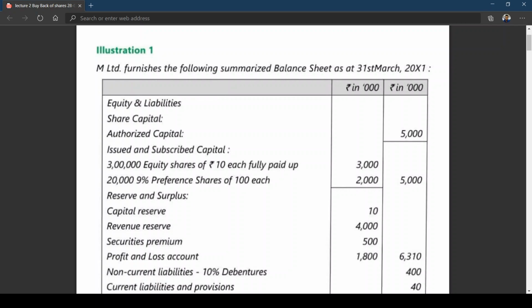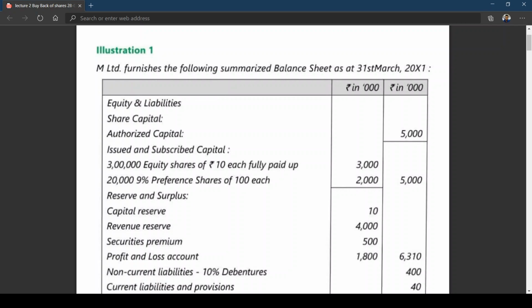Then we have reserves and surplus: capital reserve 10,000, and revenue reserve 4,000. We are seeing the figures in thousands. Security premium 500, P&L account 1,800, and the total is 6,310. In other words, 63 lakhs 10,000 rupees.